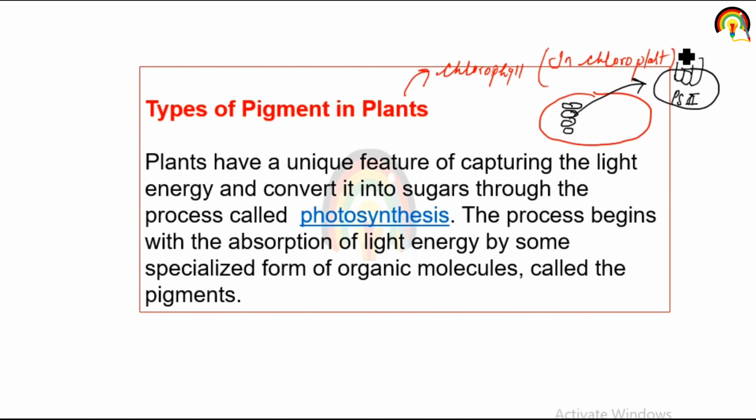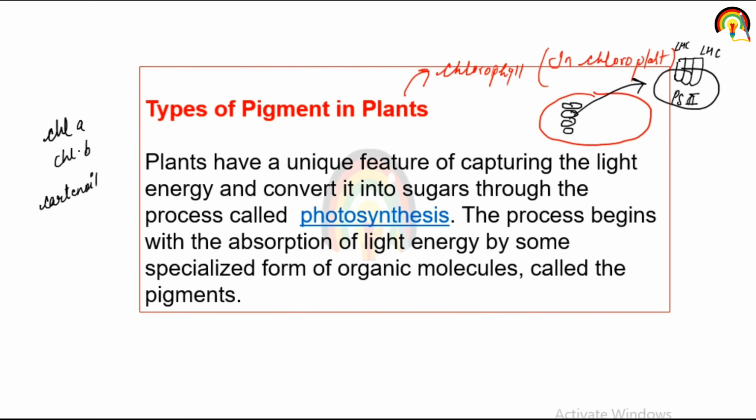It consists of a light harvesting complex on both sides, and that light harvesting complex consists of pigments: chlorophyll A, chlorophyll B, carotenoids, bacteriochlorophyll.